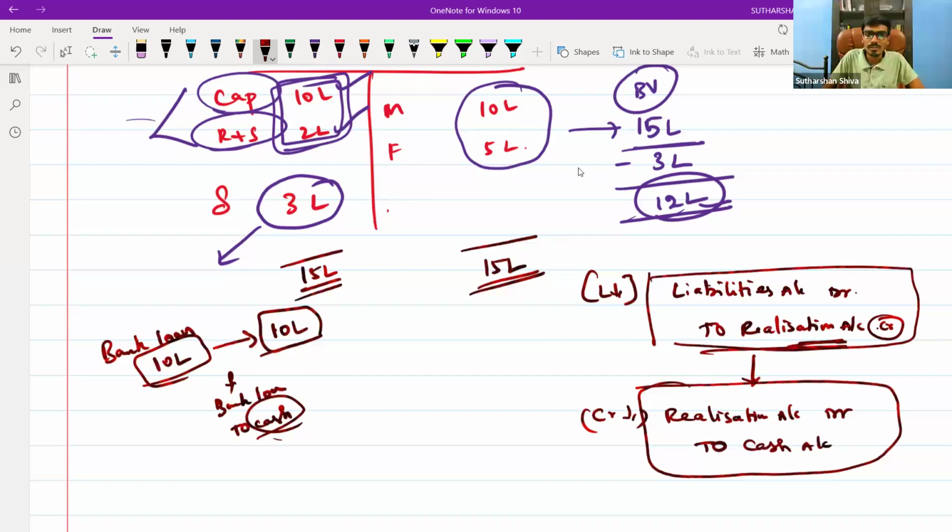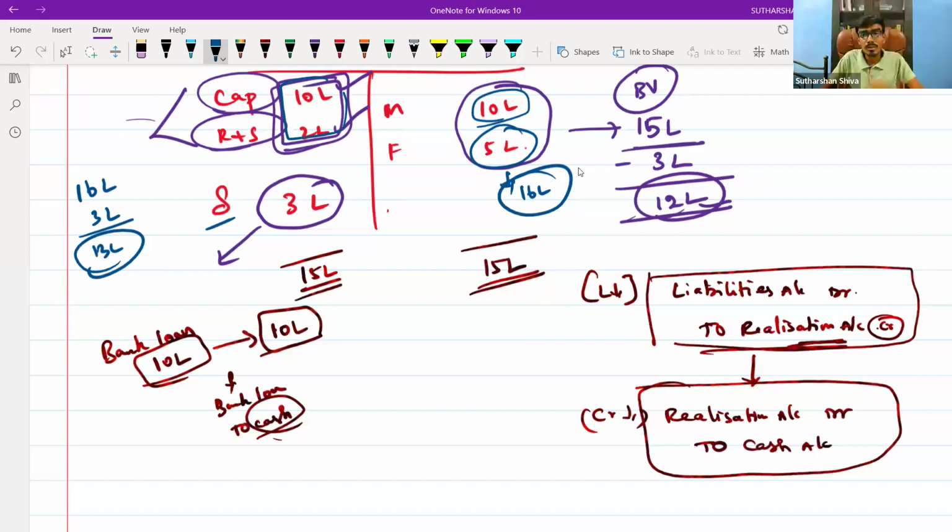Suppose, I will give you one more thing. This 10 lakh, 15 lakh. Instead of selling at 15 lakh, I sold at 16 lakh. Now the question will arise, sir, 16 lakh, sundry creditors or loan is 3 lakh, and now 30 lakh I am having in my hand. But you said it will get tallied because capital account is 10 lakh, reserves and surplus is 2 lakh. How this 1 lakh, sir? That's how you prepare a realization account.